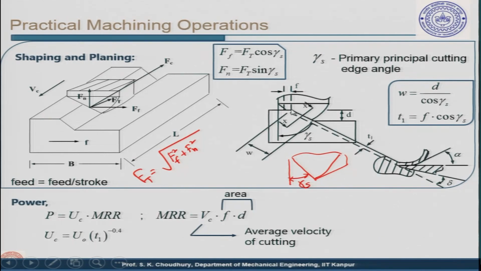This is the feed, that means the movement of the workpiece here, because the feed is given to the workpiece along the direction perpendicular to the Vc in one stroke. As I said, the tool moves forward and then it goes back, and only then the feed is given. So, this is called the feed.